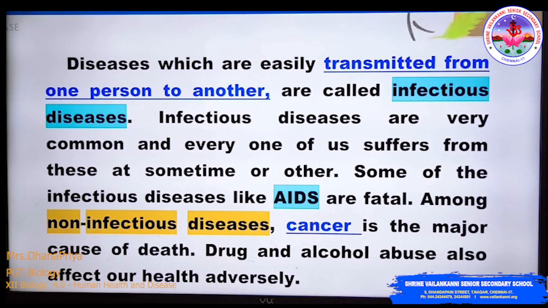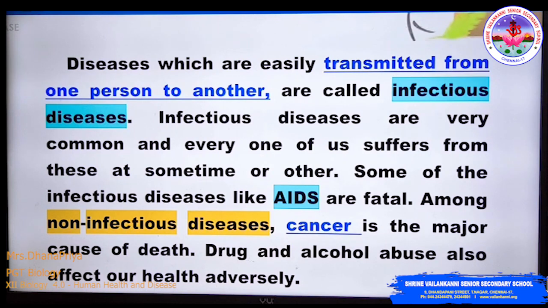Another one is acquired disease. These diseases develop after birth. They are further of two types: one is communicable and the other one is non-communicable. Communicable diseases are caused by microorganisms like bacteria, virus, fungi, protozoans and worms. Non-communicable diseases remain confined to the person who develops them and do not spread to others. So that is called non-communicable. Transmission is very low because it happens only in the person. It is not transmitted to another person.